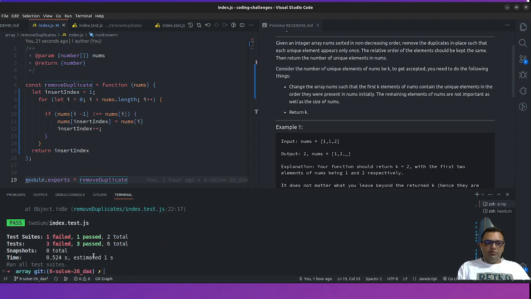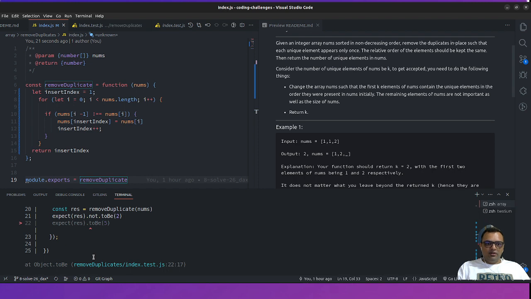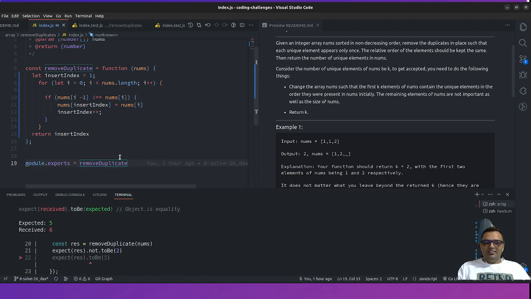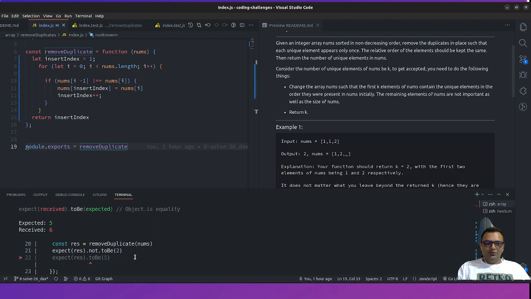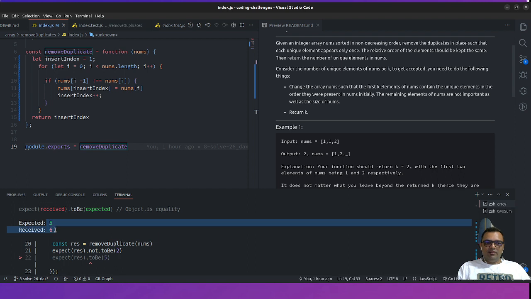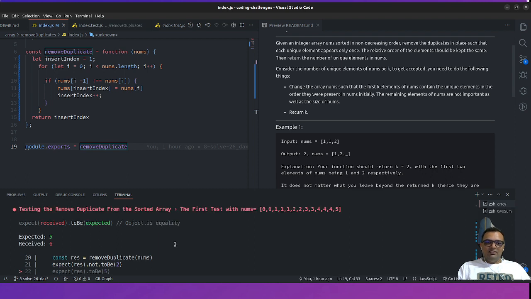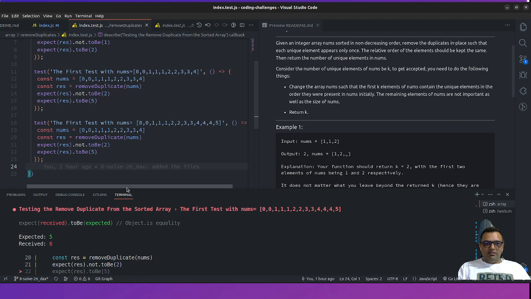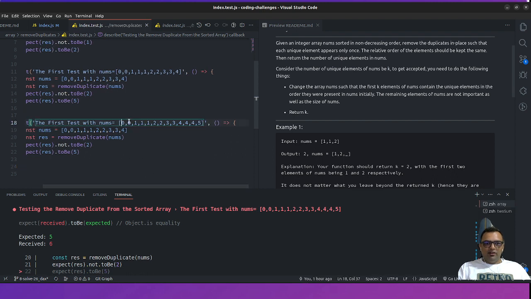So we would be able to find out if this is going wrong, then it would be saying, see, we found out the best scenario for this one. So here, we are having 5. It was expected 5, but received 6. So that is the thing which we would be able to catch. When we look at this one, we are having 1, 0, 1, 2, 3, 4, and 5.